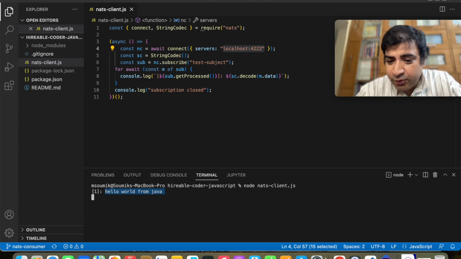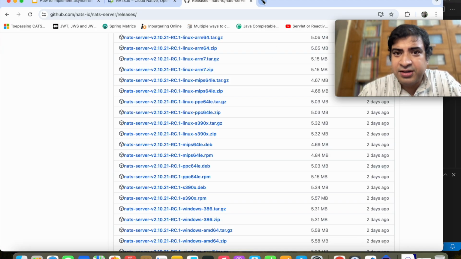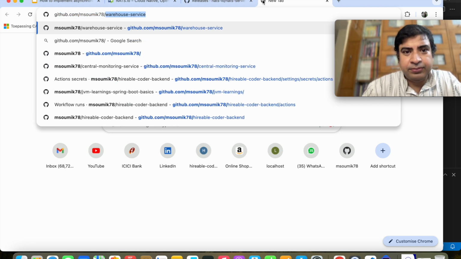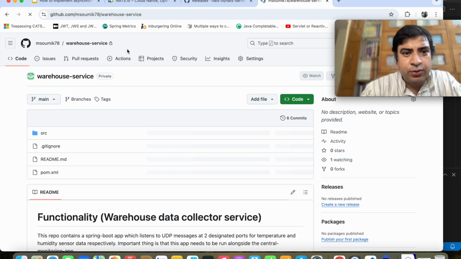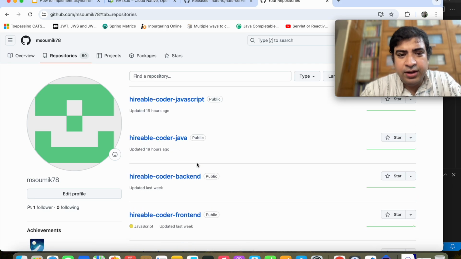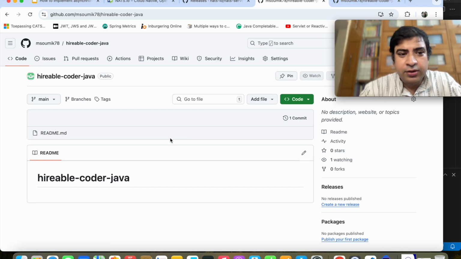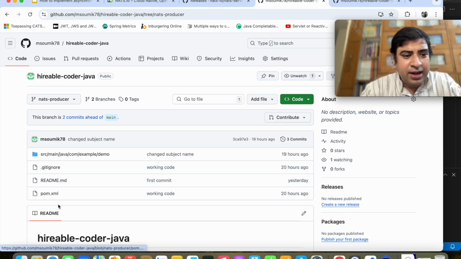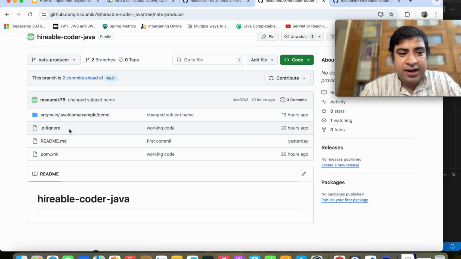So that's it about the demo, and you can download the complete source code of the demo, both for the JavaScript as well as the Java version, from GitHub. If you go to my GitHub repository, and if you go to high-level coder JavaScript and high-level coder Java, and in high-level coder Java, if you go to this branch NATS producer, you will get the entire source code, basically the entire Maven project. You'll have to download the Maven project, compile the Maven project, and then you'll have to run the program.